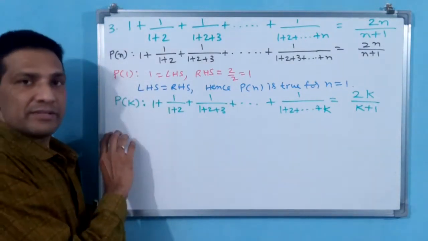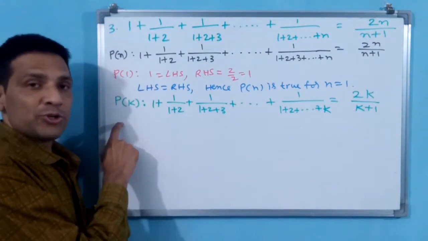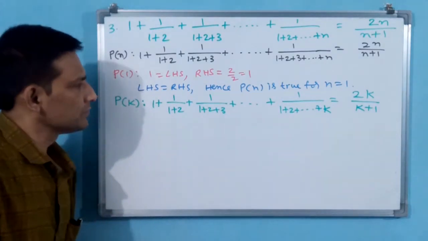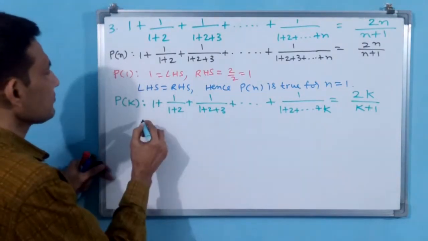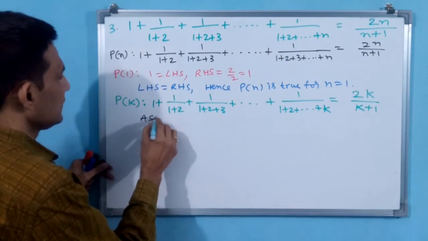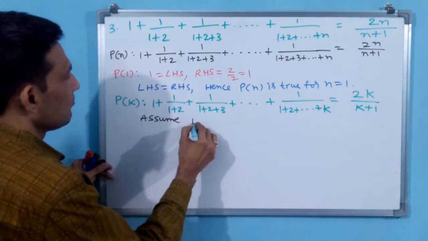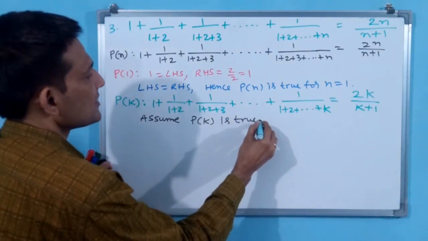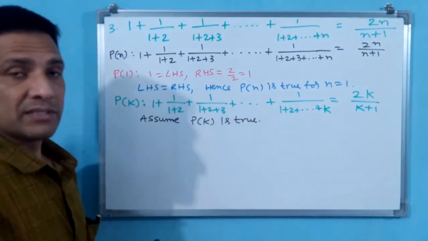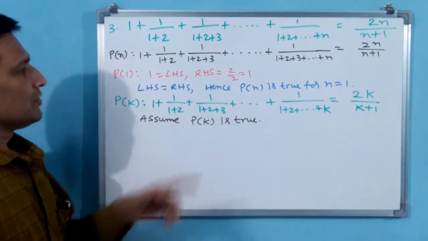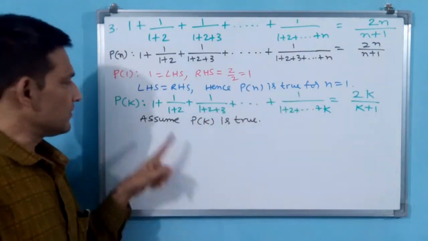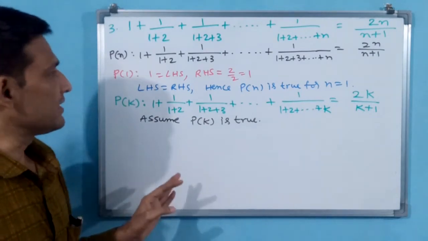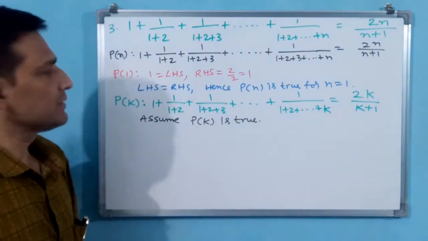Now the important step you have to write: assume Pk is true. That is very important. You write "assume Pk is true." This is definitely how to write. In the previous step, Pn is true for n is equal to 1. Pk is true is definitely how to write. If you don't write it, then they are not going to give marks.